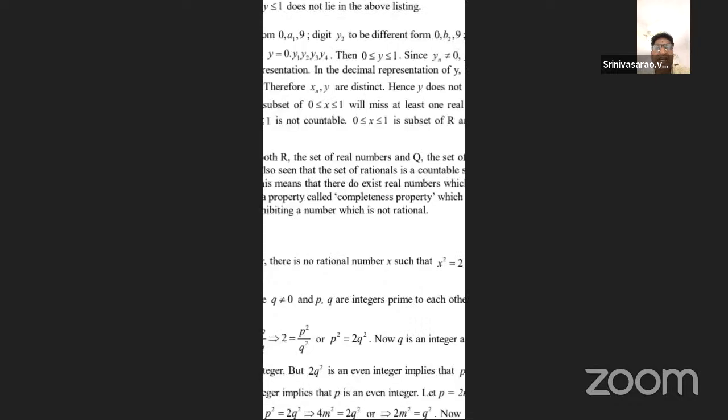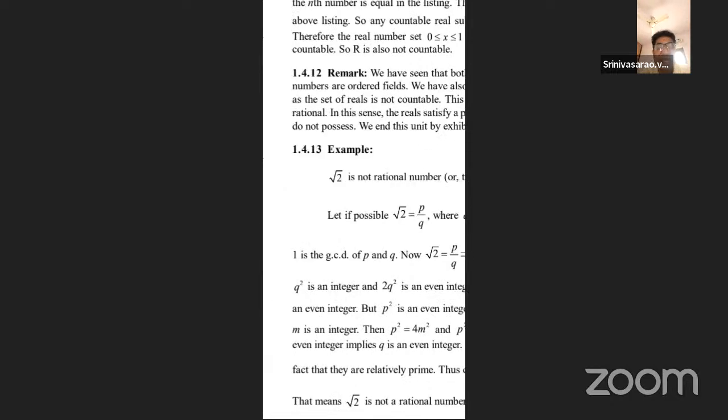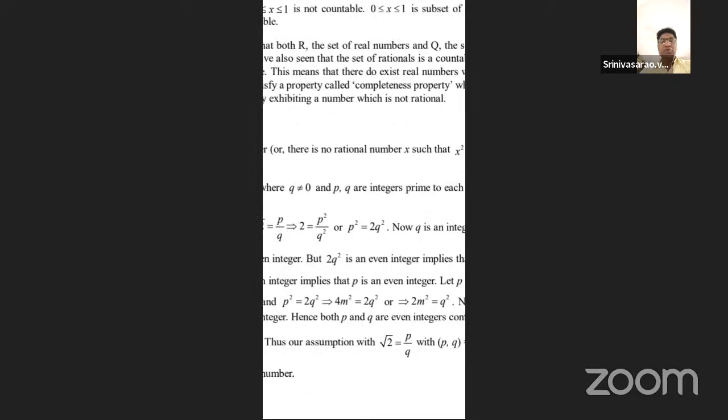Now, that is the formation nx. Before that, root 2 equals x and x square equals 2. Suppose root 2 equals x, where x is a rational number. Now the rational number form is p by q. Suppose root 2 equals p by q, that is the possible version. And in p by q, the denominator q will be a non-zero element.